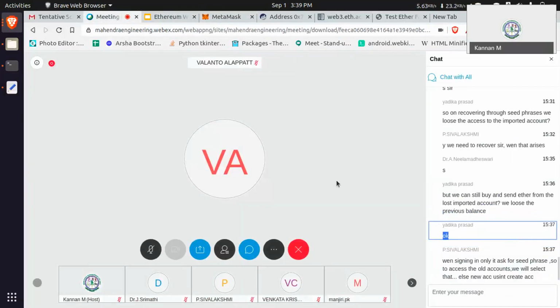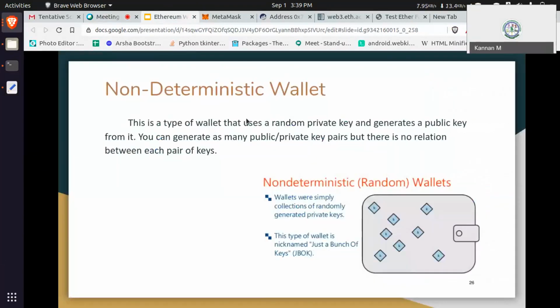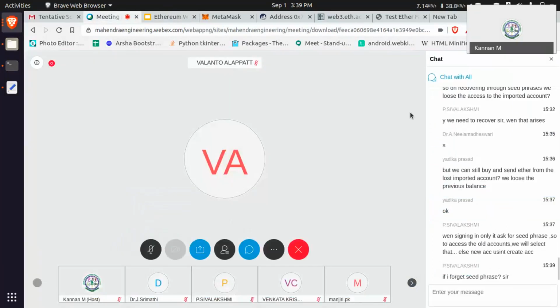If I forget the seed phrase, you lose your accounts. Next, we will move on, or is there anyone still on MetaMask?